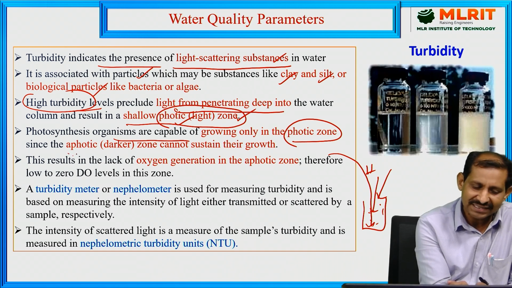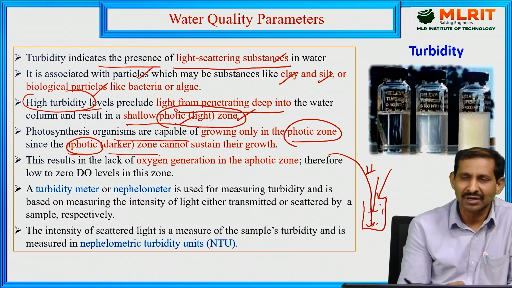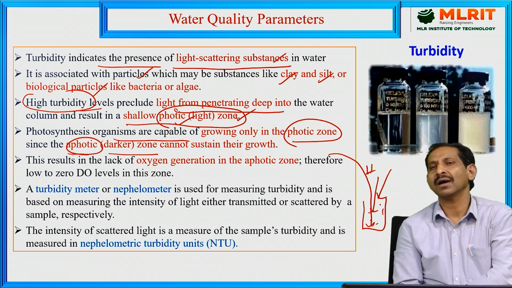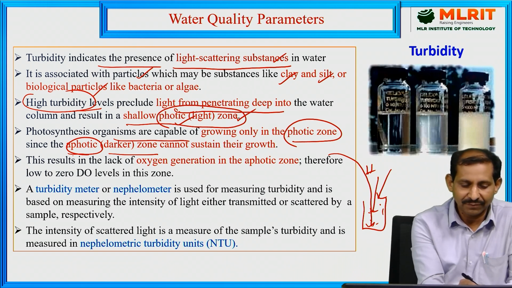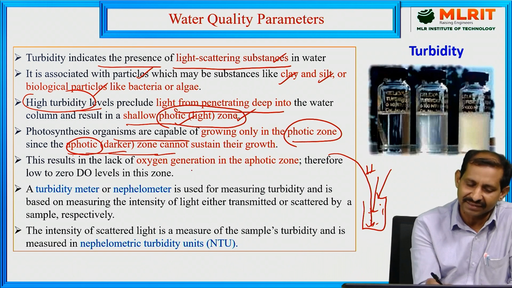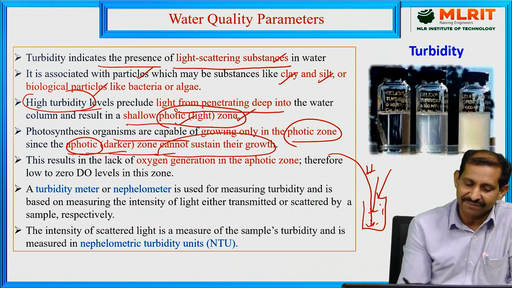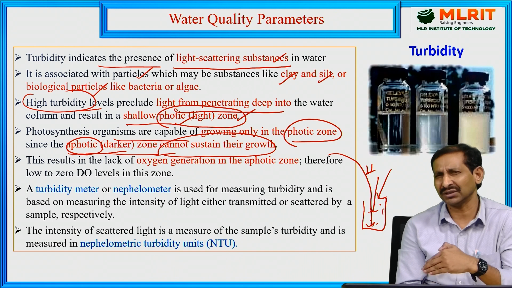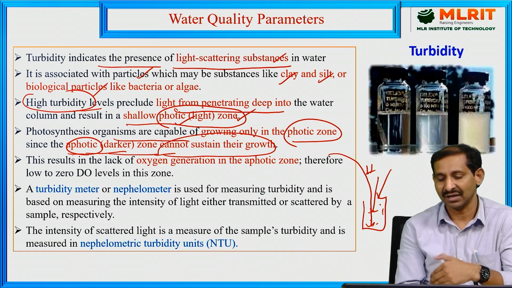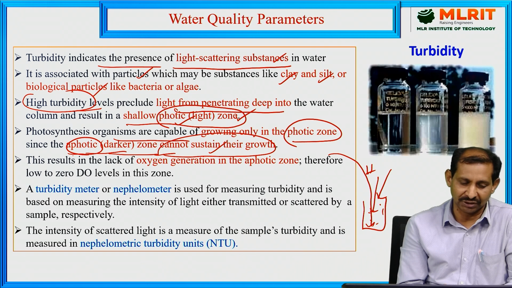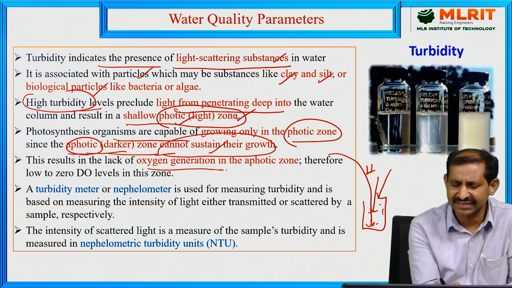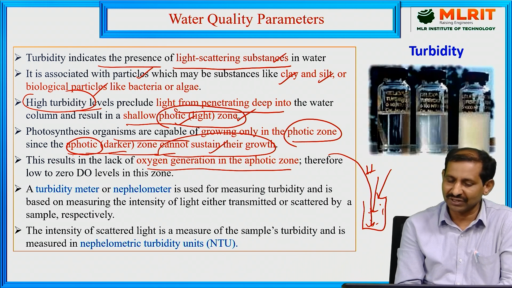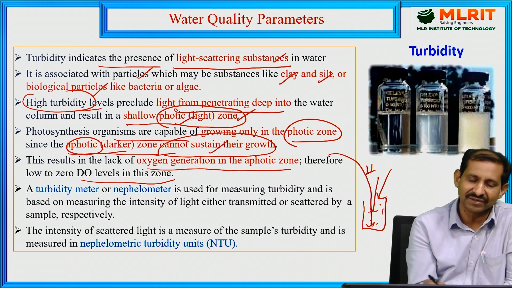Another one is the aphotic or darker zone. A darker zone means light does not penetrate through the water sample. In that place an aphotic, darker zone is created, and the aquatic life, such as plankton, cannot sustain its growth, because light does not pass through. This results in a lack of oxygen generation in the aphotic zone, so the dissolved oxygen level will be zero there.